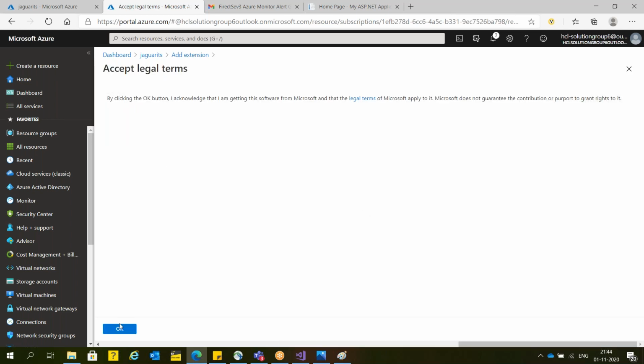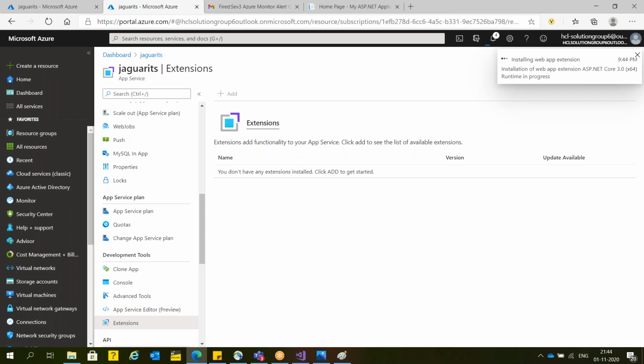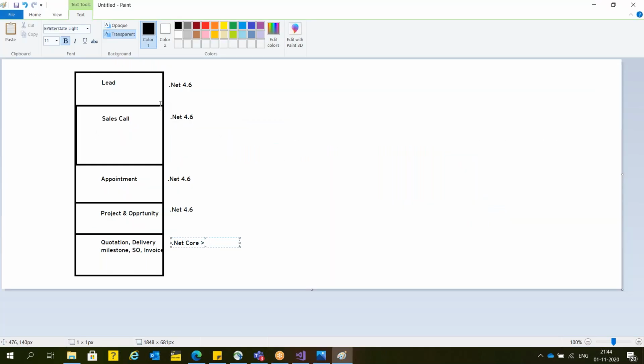This is the legal agreement and accept. What Microsoft will do, on top of the same platform, Microsoft is going to write a wrapper. So now internally there will be two frameworks available on the same platform, .NET Core and .NET Standard. So the first few modules will use .NET Core and the last module will use .NET Standard.